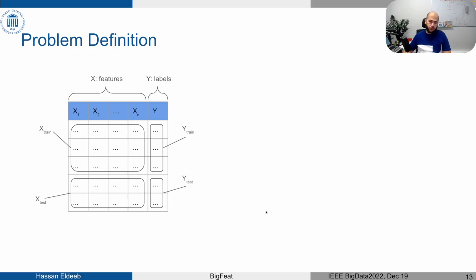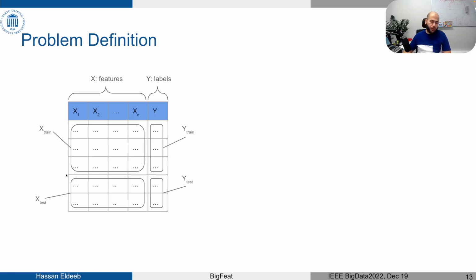Okay, now let's move to the problem definition before solving the problem. As you all know, for any machine learning problem, we have an input data set. This input data set has some independent variables, which we refer to as features or X for short, and some dependent variable, the target variable, which we refer to as label or Y for short.